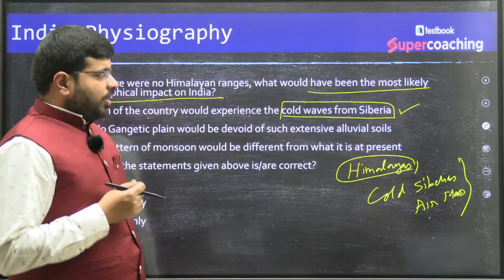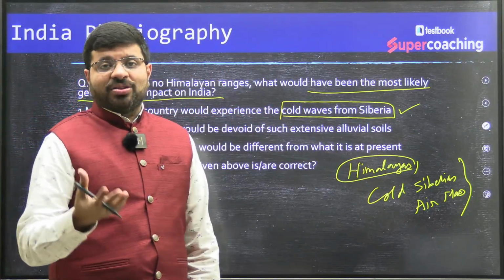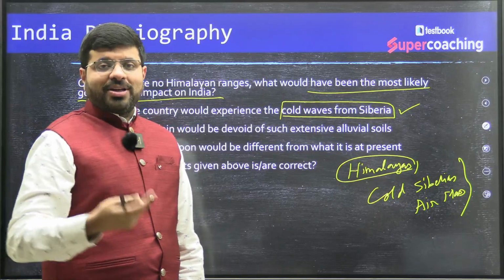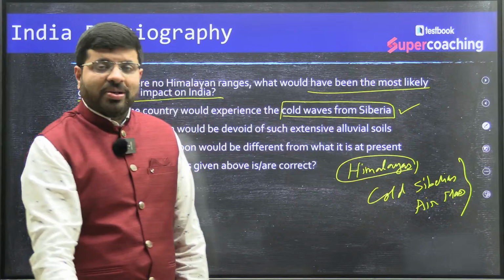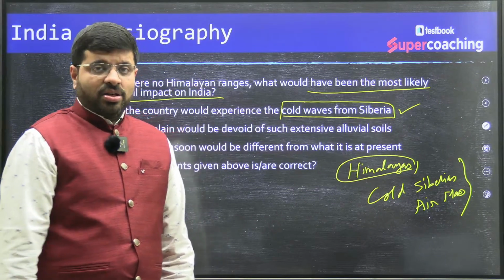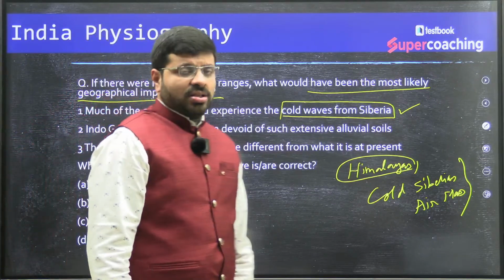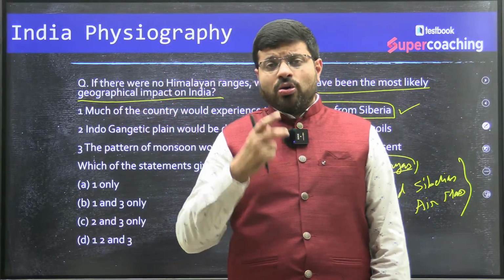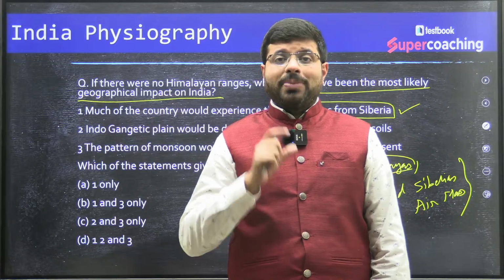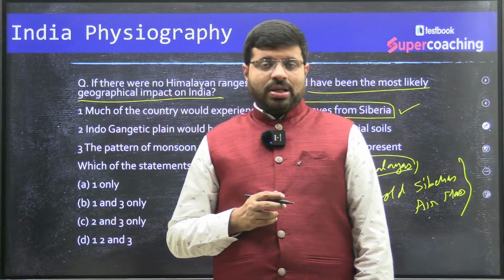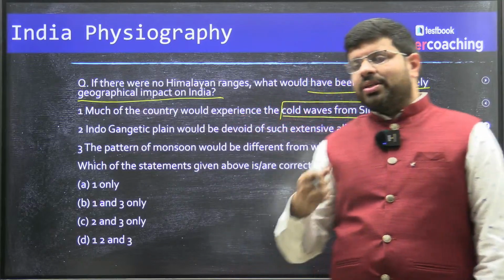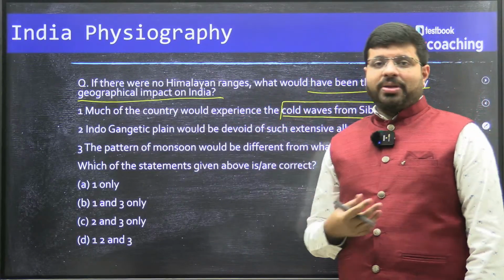In fact, you have seen those reels, no, where people throw water into the atmosphere. Before that water falls onto the ground, it converts into ice. You will see such things whenever you are under the influence of a cold air mass. Say, for example, blizzards in North America. Such things can also be seen in regions of Siberia.